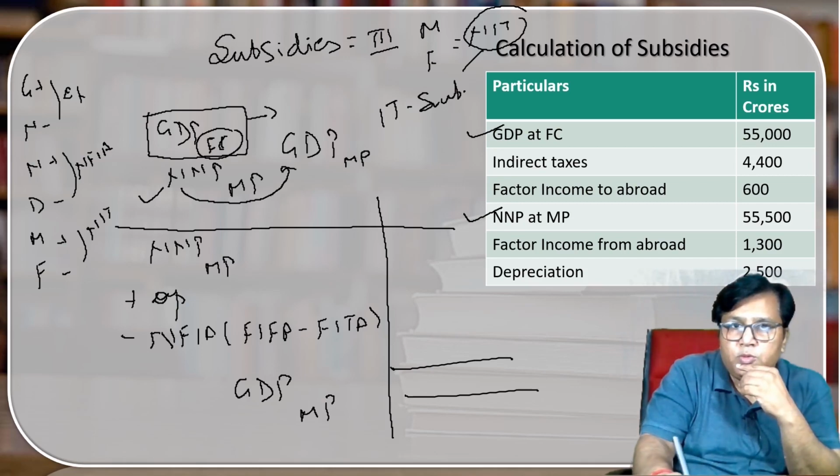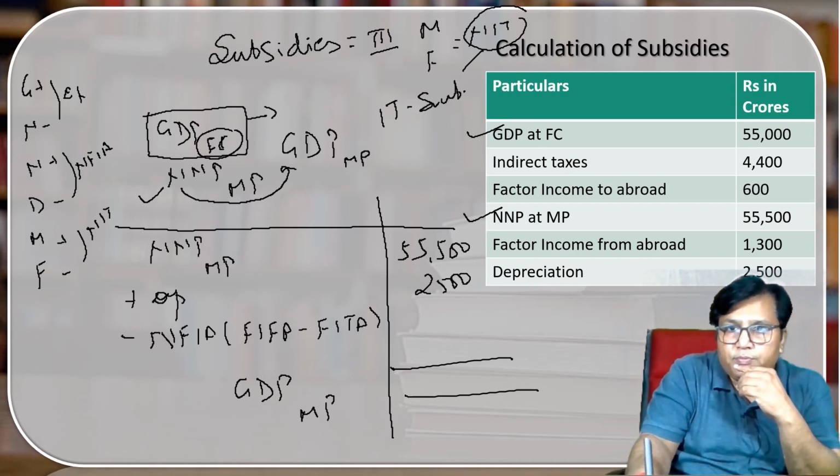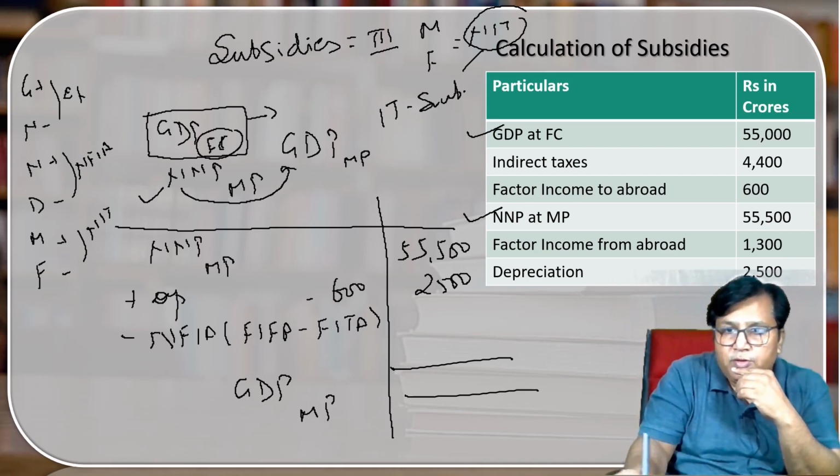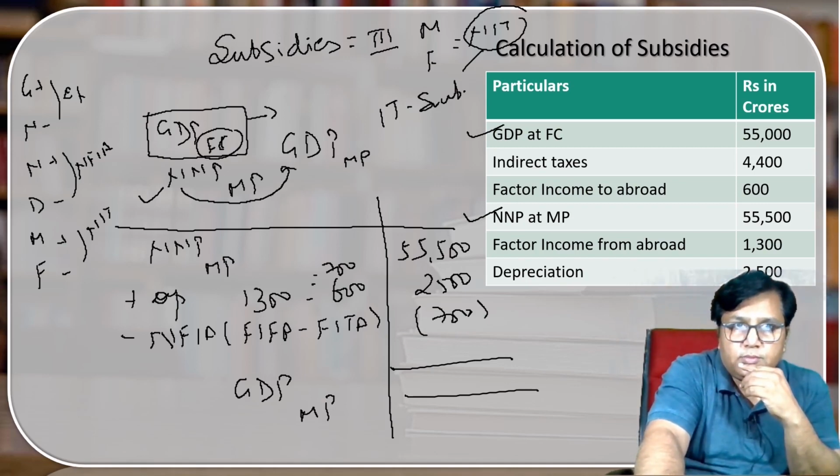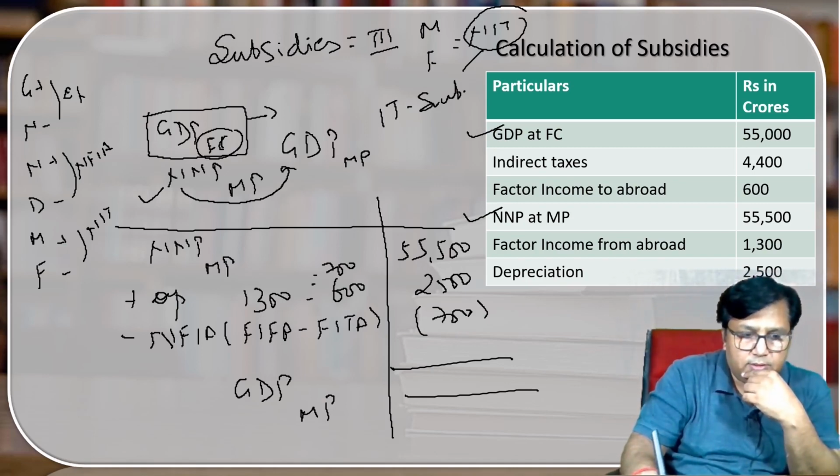Now read the question and put the value. NNP MP is 55,500 crore. Depreciation is 2,500, I have to add. Then FITA is given, that is 600, and FIFA is 1,300. The 700 I am getting, it means plus, so what I have to do is minus 700. Take the effect and we will get 57,300.